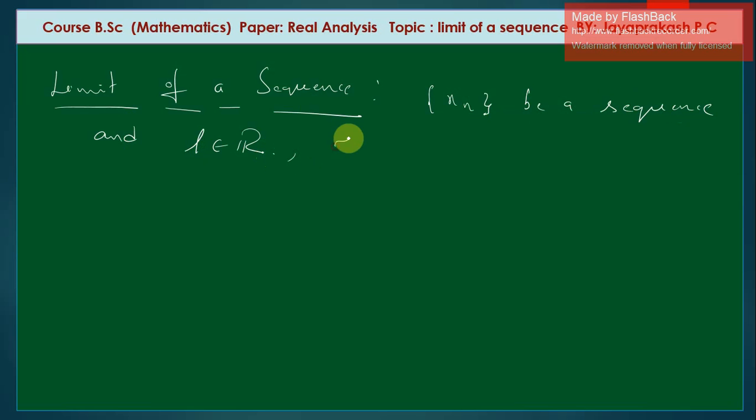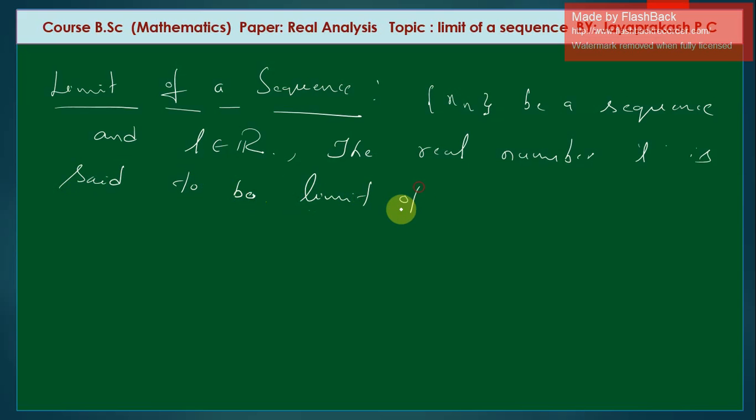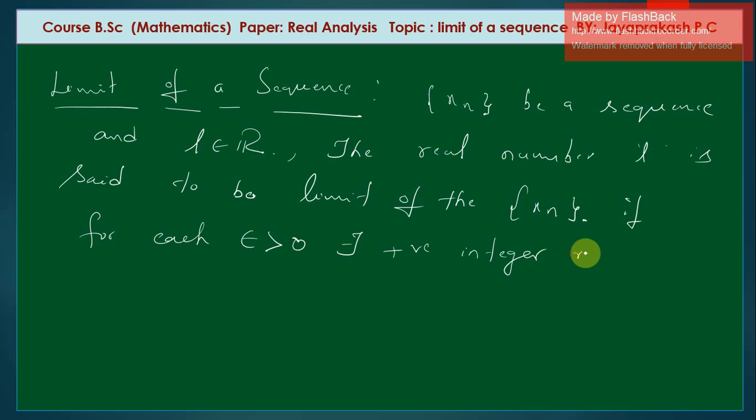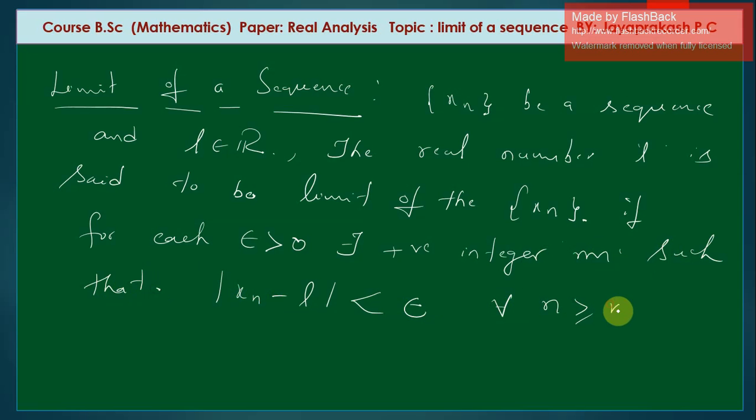The real number L is said to be the limit of the sequence xn if for each epsilon greater than 0 there exists a positive integer m such that modulus of xn minus L is less than epsilon for all n greater than or equal to m.